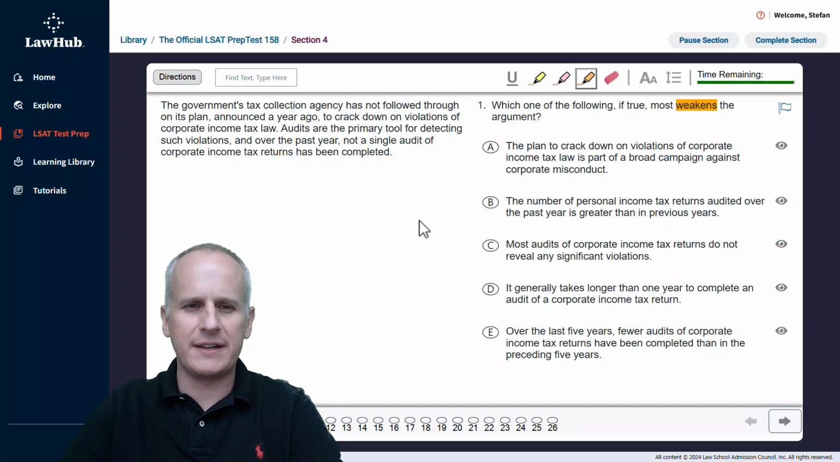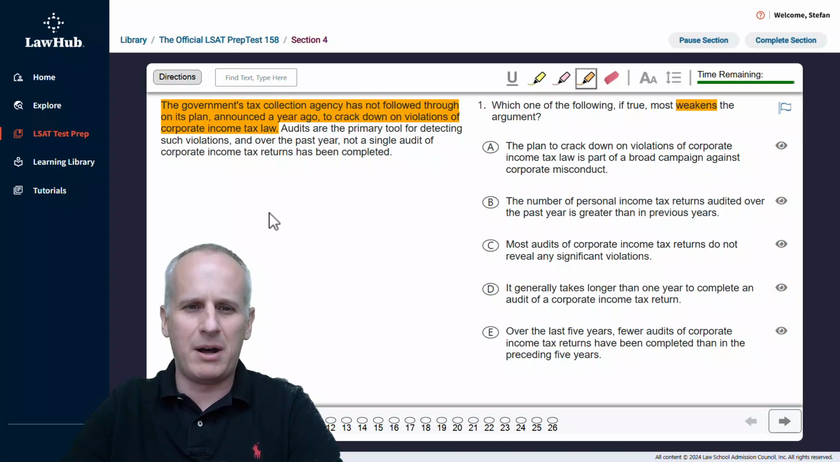Now, in order to identify a conclusion, you first want to eliminate from consideration any clear statements of empirical fact. And the idea that audits are the primary tool for detecting corporate tax violations and no single audit has been completed of any corporate income tax returns over the past year is an empirical fact that doesn't require any additional support. Which leads us to the conclusion that the conclusion is this first sentence, which is indeed the claim of the author. The government's tax collection agency has not followed through on its plan announced a year ago to crack down on violations of corporate income tax law.